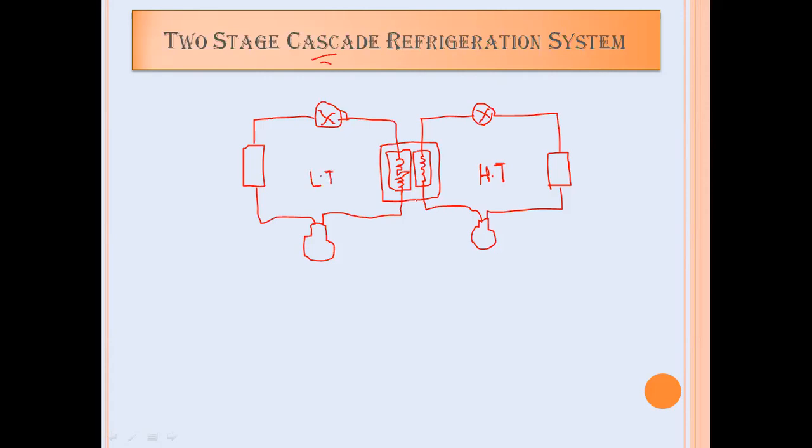Then this new device will be called a cascade condenser.